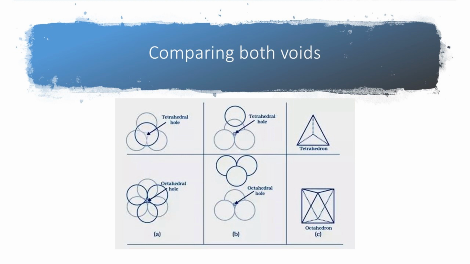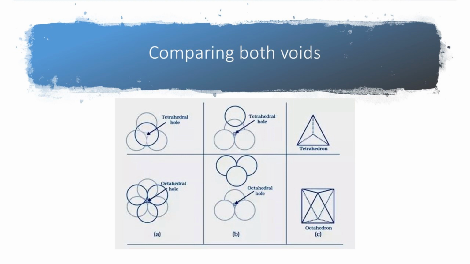Thus, the vacant space or void among four constituent particles having tetrahedral arrangement in the crystal lattice is called tetrahedral void, and the vacant space or void at the centers of six spheres or particles which are placed octahedrally is called octahedral void.